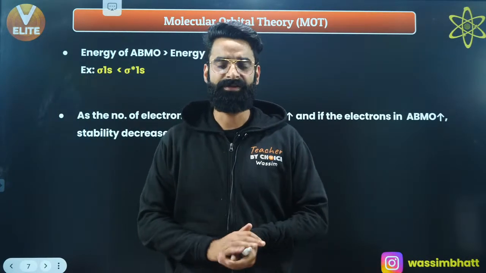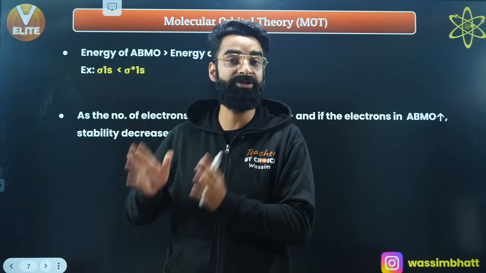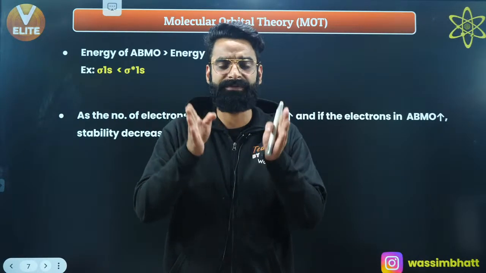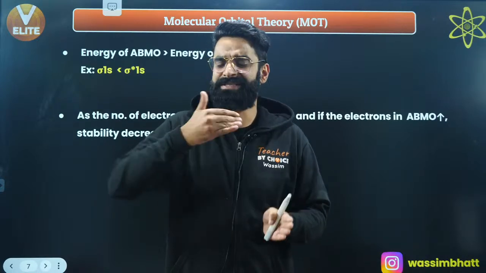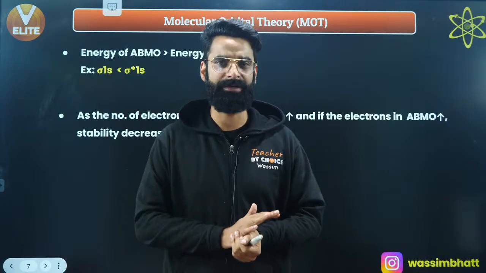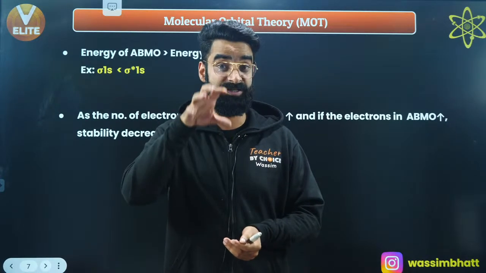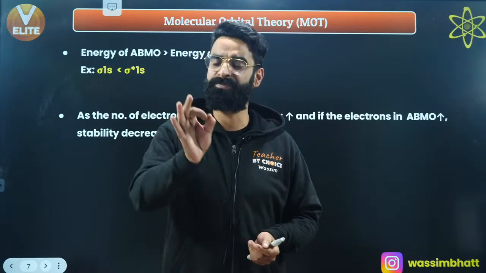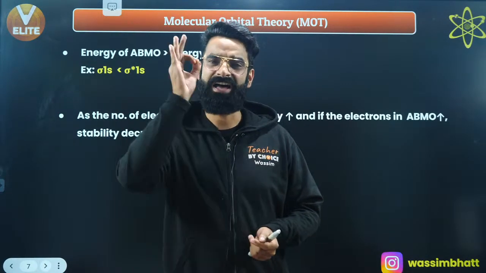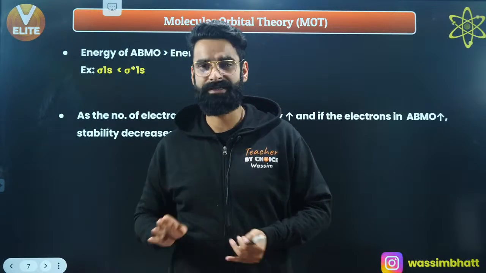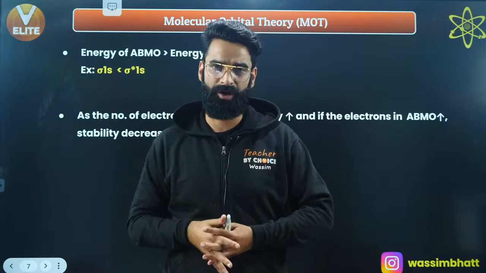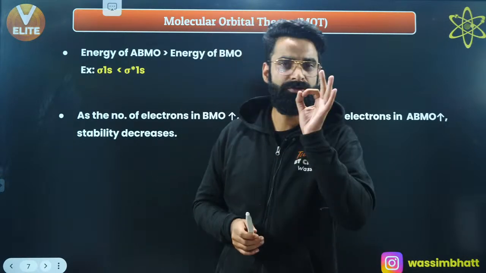The way we used to write the electronic configuration in atomic structure, in the same way, once the atomic orbitals of the bonding atoms combine and lead to the formation of molecular orbitals, you are going to fill electrons in those molecular orbitals as per the Aufbau principle, Hund's rule, and Pauli's exclusion principle, right? And once electrons are filled in those molecular orbitals, correct? Then do remember one thing.